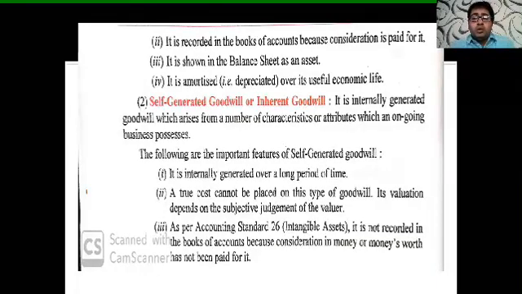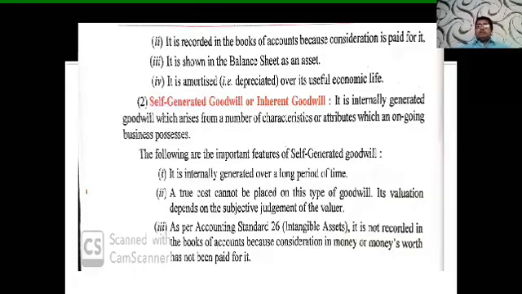Students, as you know, fixed assets are to be depreciated, and this goodwill is also a fixed asset, but it is a form of intangible asset. In your class 11, you have learned that intangible assets are always amortized. So this intangible asset, that is the goodwill, is amortized over its useful life.